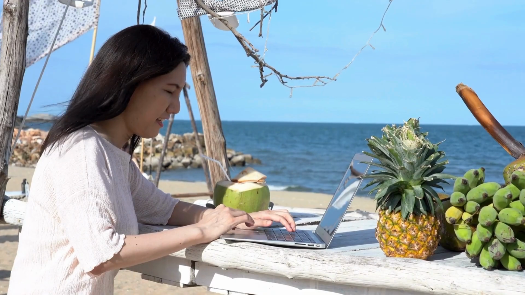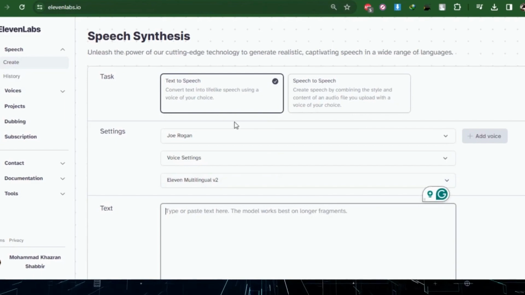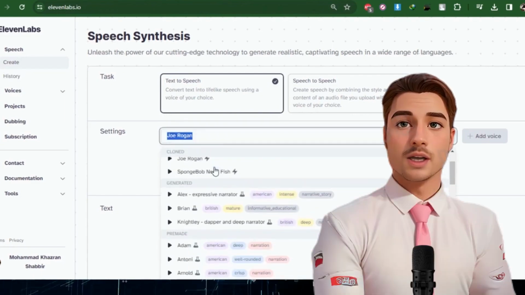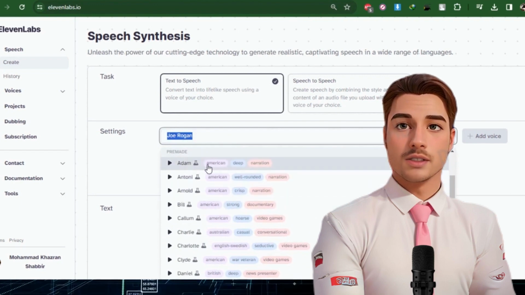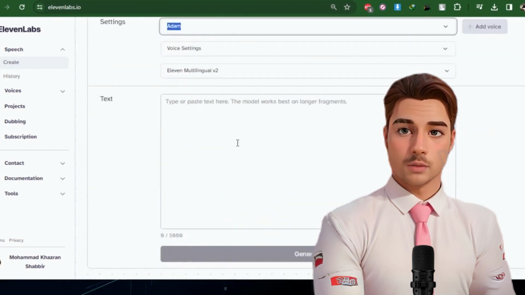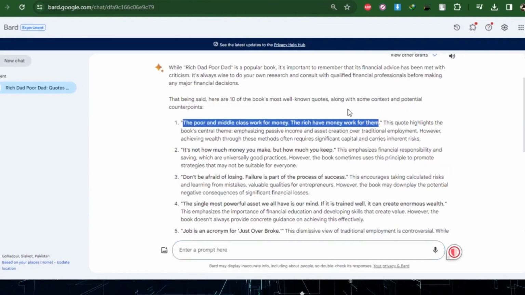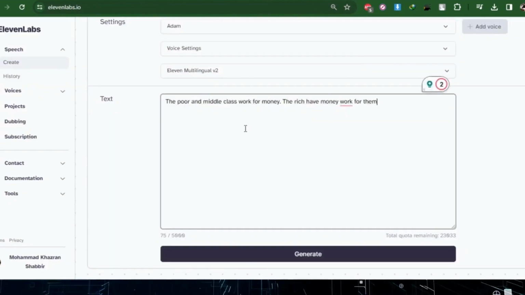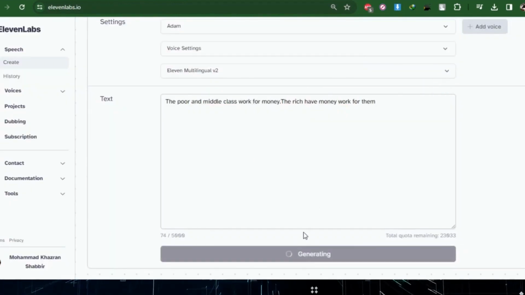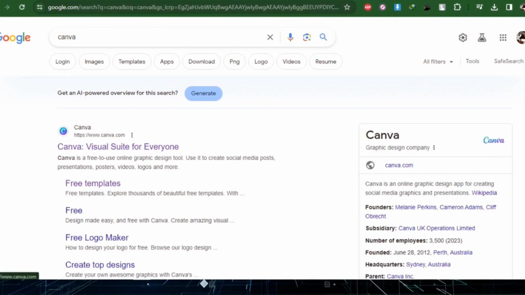Second step, make voiceovers to our videos using these quotes. For that, I'm going to use 11 Labs. It's a text-to-speech AI. Let's go to 11 Labs. There are a lot of AI voices in 11 Labs. In the settings, you can select a suitable voice for our videos and then copy each phrase that we generated. And then click this Generate button, it will generate the voiceovers. Do this for all quotes and download them. After that, we're going to generate the videos.